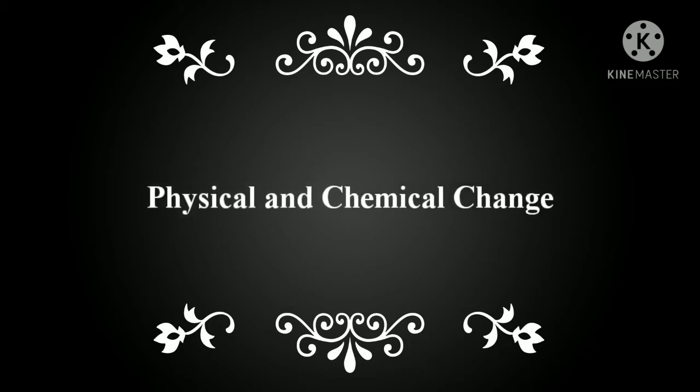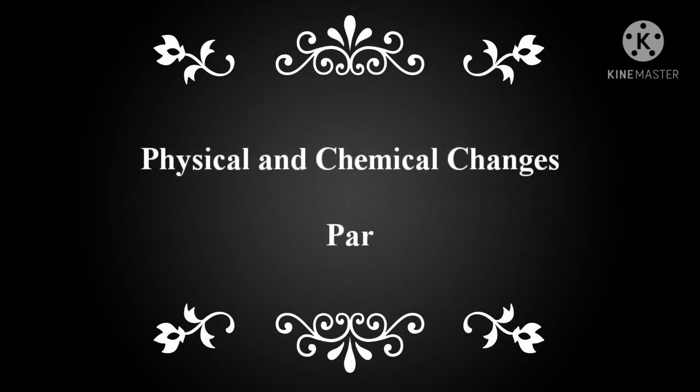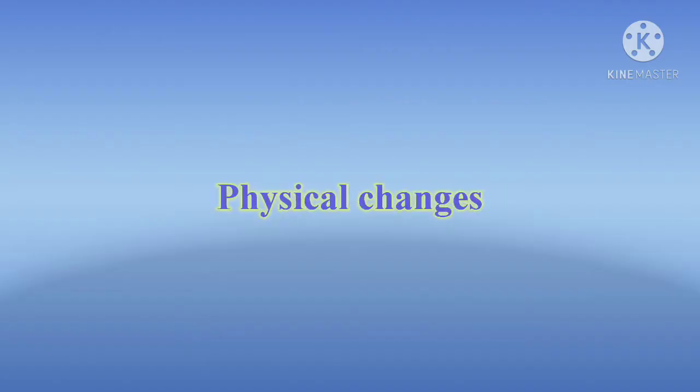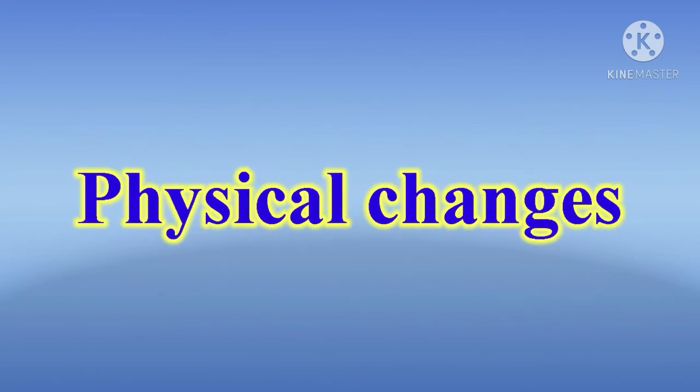So physical and chemical changes, in this chapter we have already studied the types of changes. We have studied everything like slow and fast change, reversible, irreversible, desirable, undesirable. But now we are going to study what a physical change is and what a chemical change is, the two main changes in this chapter. The first change we are going to start with is physical changes.